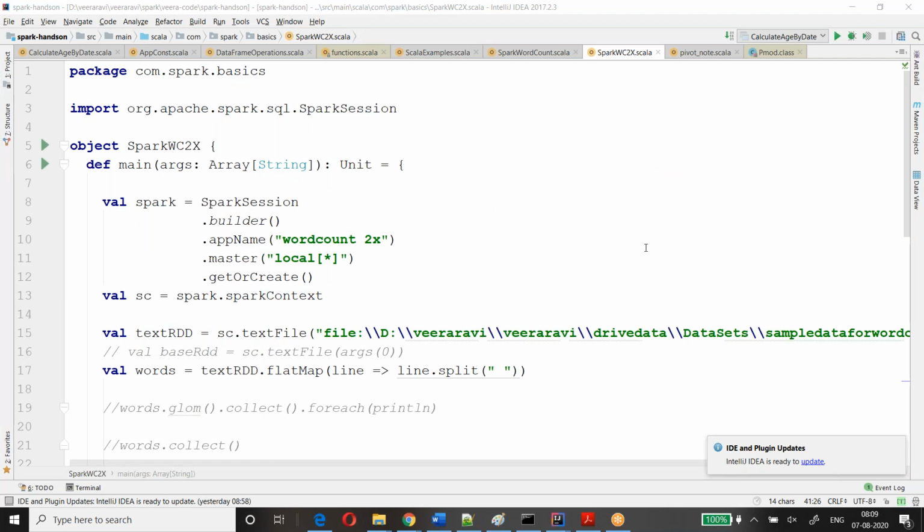So we will be writing the Spark programming in Scala. There are 4 types of languages supported: Java, Scala, Python, and R. Most people use 3 of these languages, and R is used in data science kinds of projects, where they will work with R and Python.